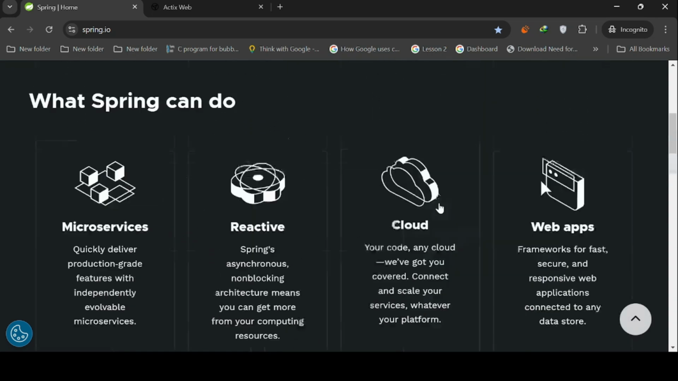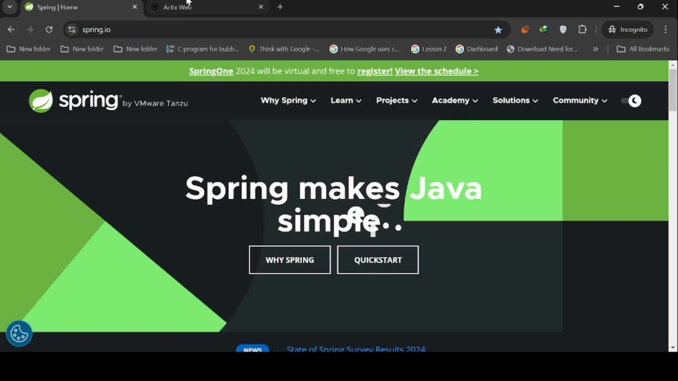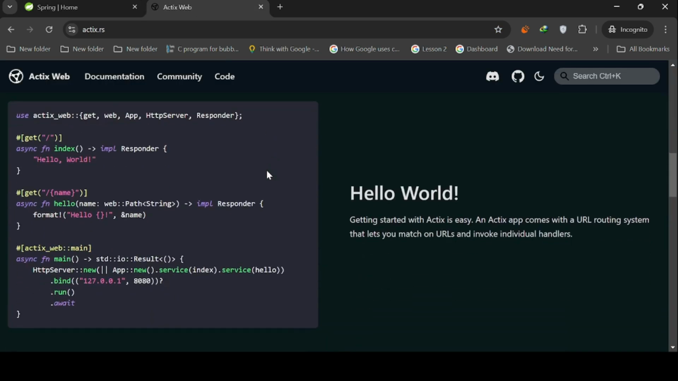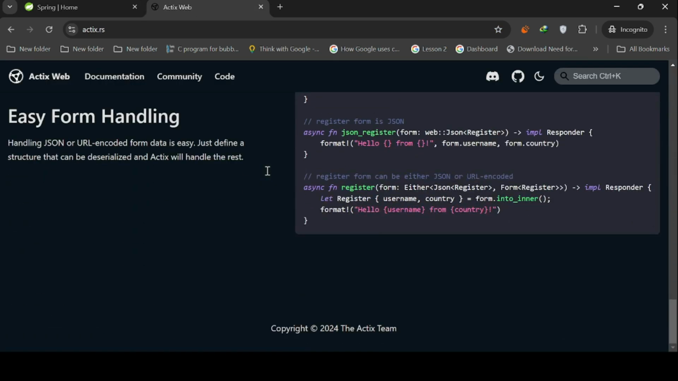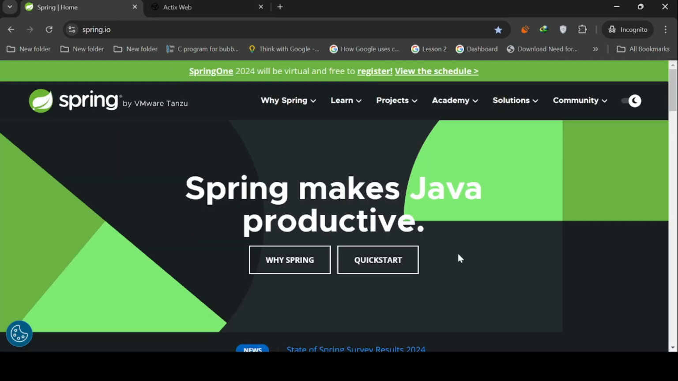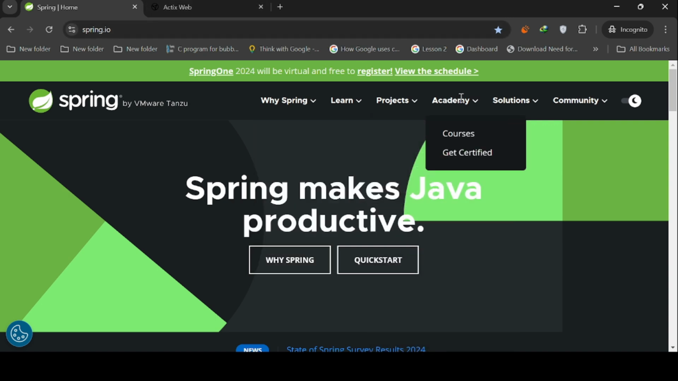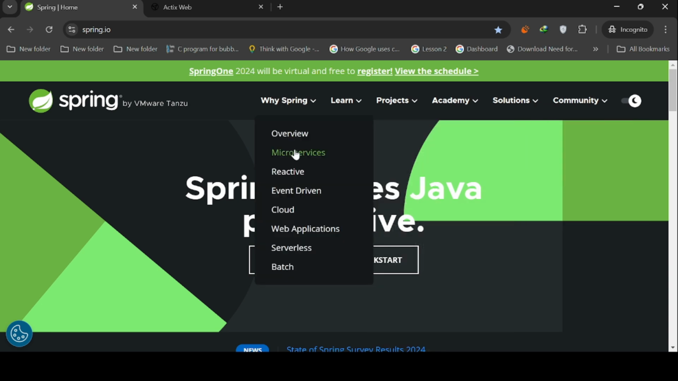If you are exploring backend development and can't decide between Java's Spring Framework and Rust's Actix Web, you've come to the right place. Today, we are going to dive deep into these two powerful frameworks, comparing their strengths, weaknesses, and ideal use cases to help you make the right choice for your next project. We'll cover performance, ease of use, scalability, and more, so stick around till the end.